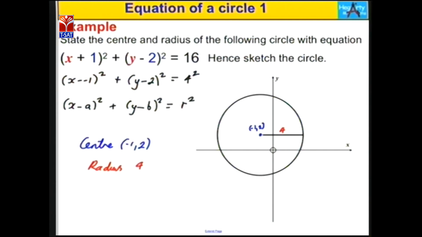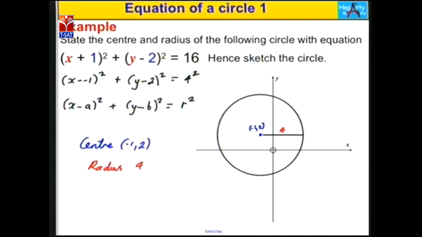Okay, next let's take one example to solve the problem by using the standard form equation, that is x minus a whole square plus y minus b whole square equals r square. Here, state the center and radius of the following circle with the equation x plus 1 whole square plus y minus 2 whole square equals 16.